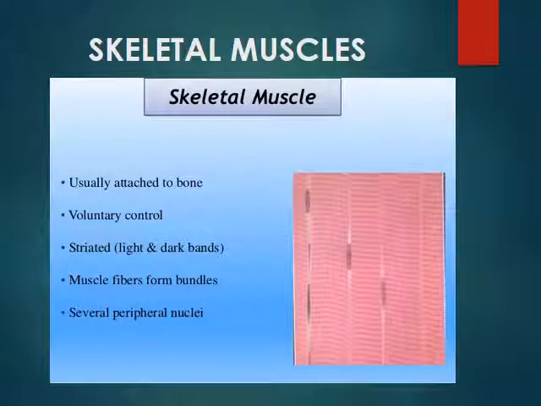Talking about the skeletal muscles, the name itself indicates that these are the muscles which are usually attached to the bones. They have voluntary control, which means we can consciously control their action. Striated light and dark bands are present. You can see in the figure also, alternate light and dark bands are present along the entire length of the cell. Muscle fibers form bundles, and several nuclei per cell are present.